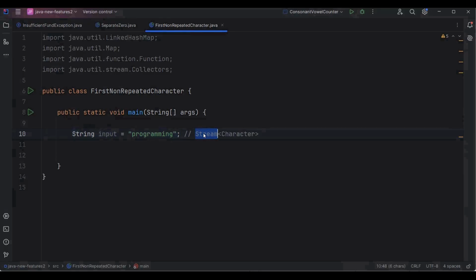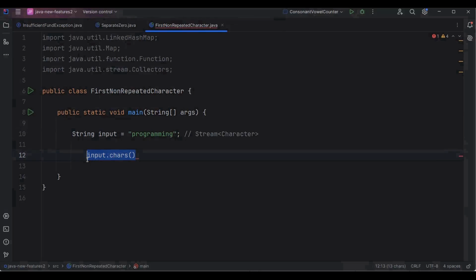And the solution is very simple. Instead of converting the string directly to a stream of characters, first convert the string into an IntStream. And to convert this string into an IntStream, I am going to call the chars method on this. So here I will write input, and on this input I will call the chars method. And this method converts the string into an IntStream, where each element represents the Unicode value of a character. So at this point, we are not working with characters, we are working with integers.